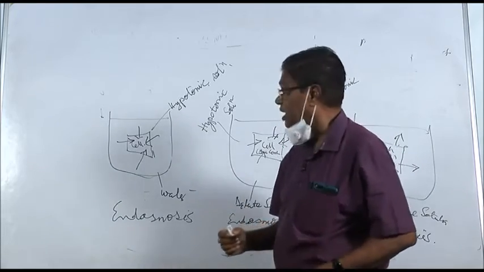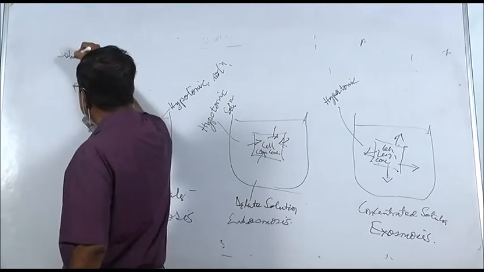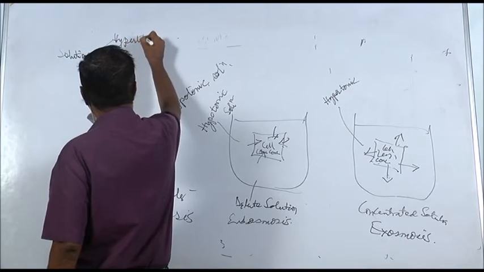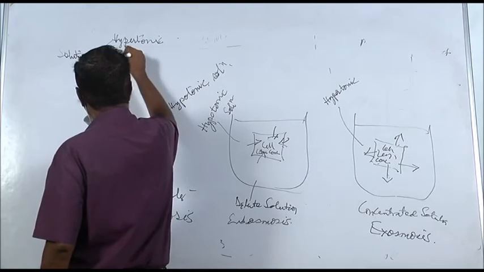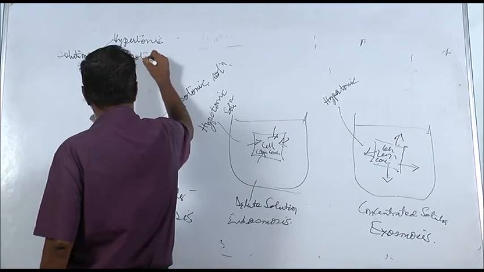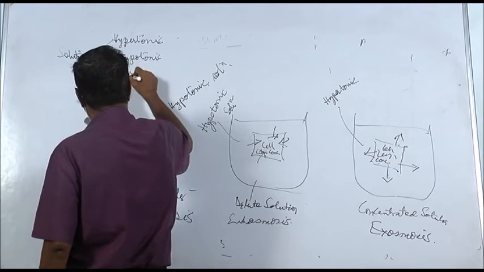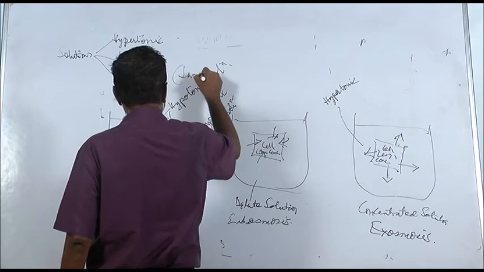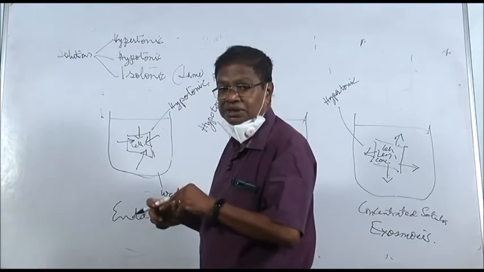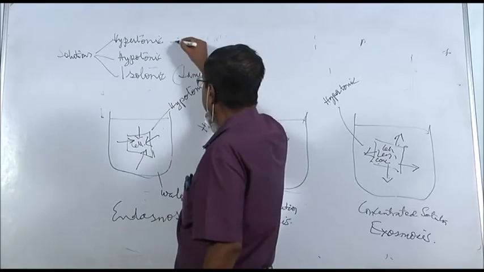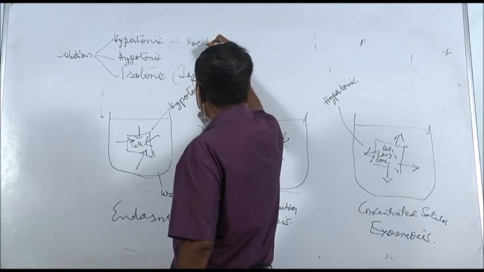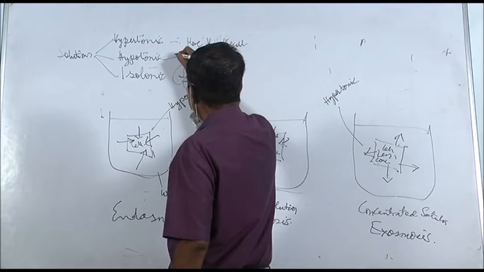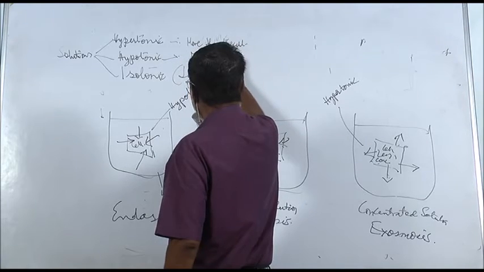Thus the solutions can be hypertonic, hypotonic, or isotonic. Isotonic is same both inside the cell and the solution. Hypertonic means more than the cell. Hypotonic means less than the cell.